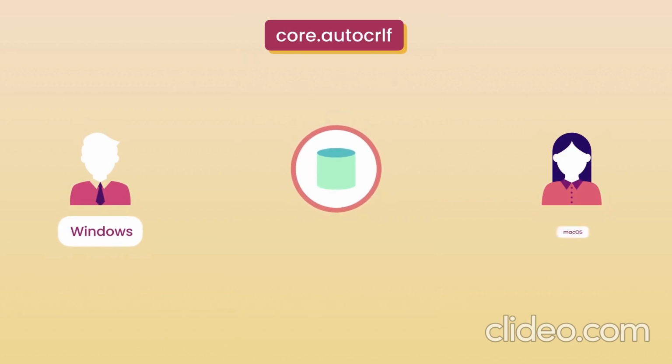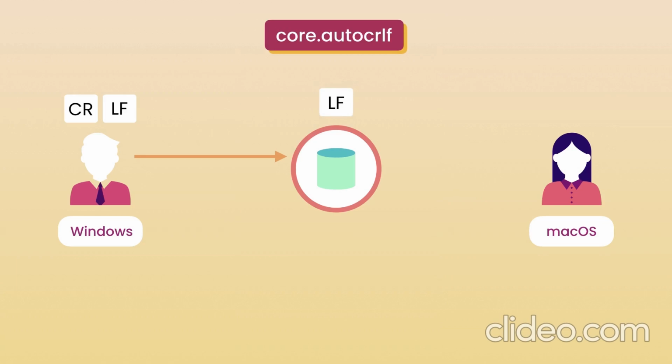John uses a Windows machine, Julie uses a Mac. As I told you, on Windows, end of lines are marked with carriage return and line feed. So when John wants to check in his code into the repository, Git should remove the carriage return character from end of lines. Similarly, when he checks out his code from the repository, Git should update end of lines and add the carriage return character. To achieve this behavior, we should set this property to true.